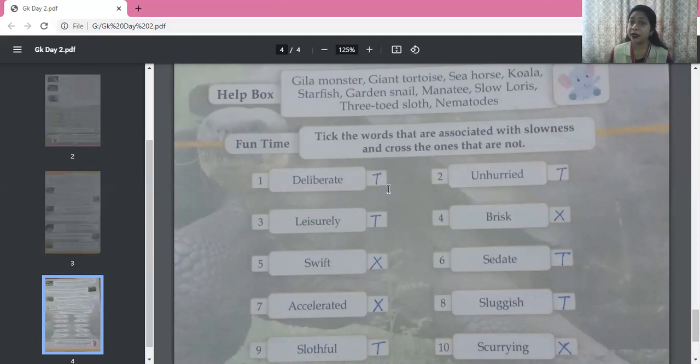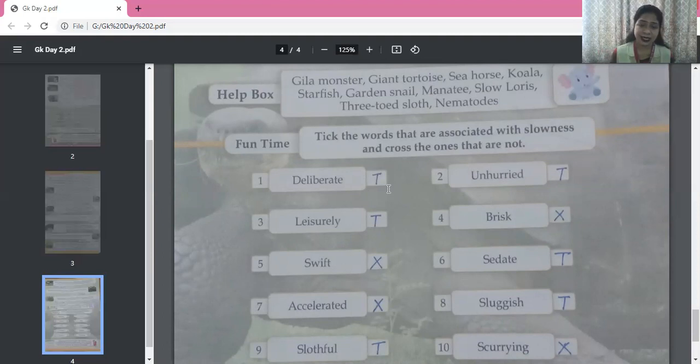Then brisk. Brisk walk. Okay, no. Brisk is opposite of that. So that is quick. Brisk is quick. So that is wrong. Swift is again a rapid movement. So this is wrong. Sedate. Yes, sedate is true. That is related to slowness.